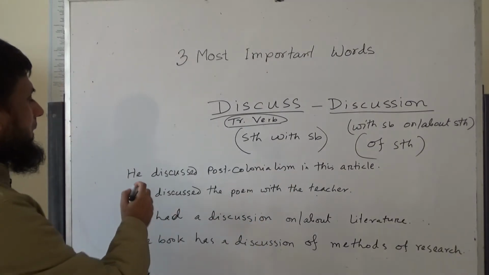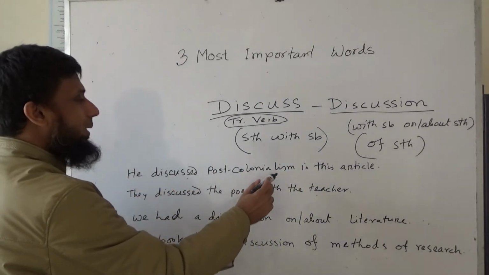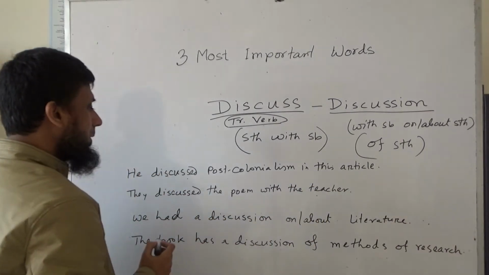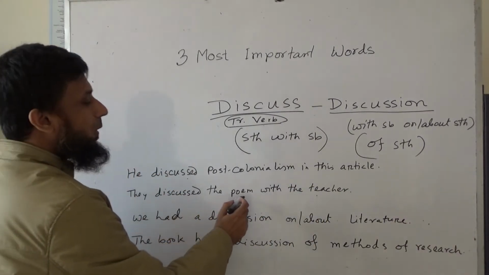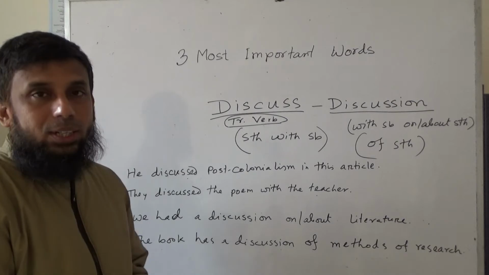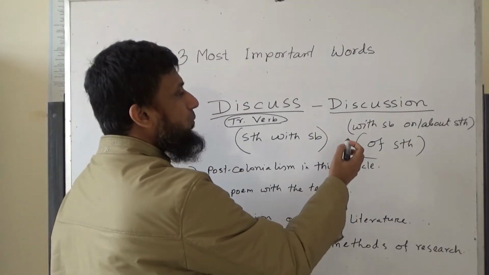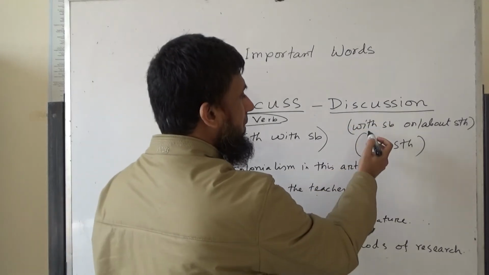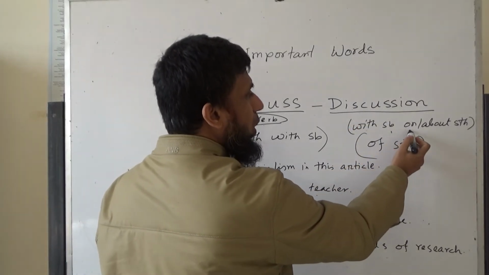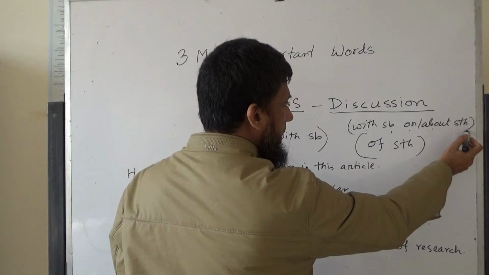For example, he discussed post-colonialism in this article. They discussed the poem with the teacher. And in its noun form, discussion, it is used in a form like discussion with somebody on or about something.